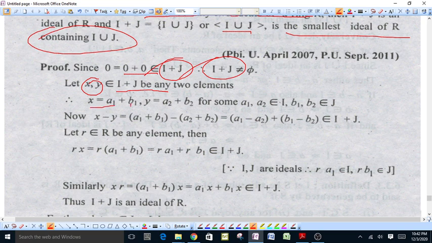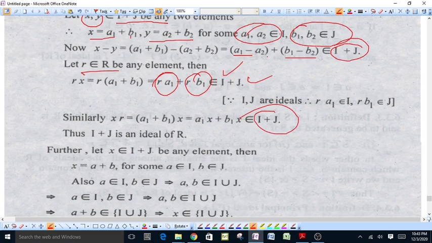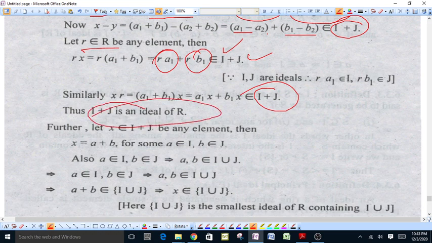Therefore x will be of the type a1 + b1 and y will be of the type a2 + b2, for some elements a1 and a2 of ideal I, and b1 and b2 of ideal J. Now x - y = (a1 + b1) - (a2 + b2) = (a1 - a2) + (b1 - b2), which also belongs to I + J, since I and J are both ideals of R. And r being any element of ring R, rx = r(a1 + b1) = ra1 + rb1, since ra1 belongs to I and rb1 belongs to J. Similarly, xr belongs to I + J. Therefore, I + J is an ideal of R.